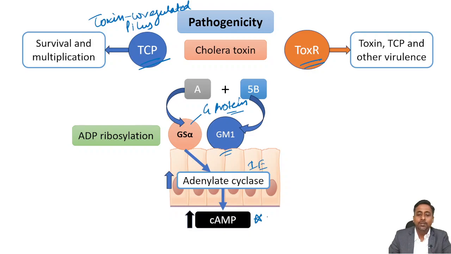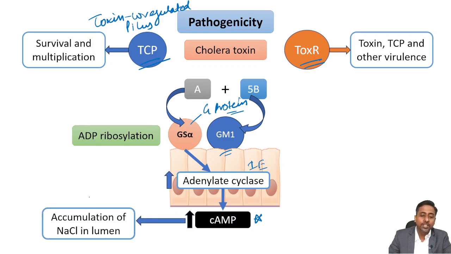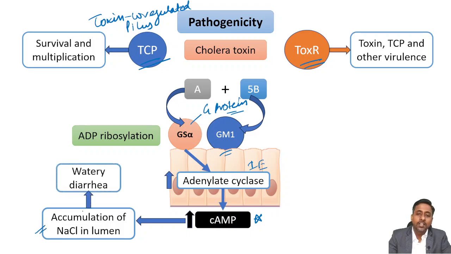This point you need to remember: cyclic AMP is increased due to activation of adenylate cyclase, and thus in turn it leads to accumulation of sodium chloride in the lumen, and ultimately watery diarrhea. So this is the pathogenicity of Vibrio cholerae.